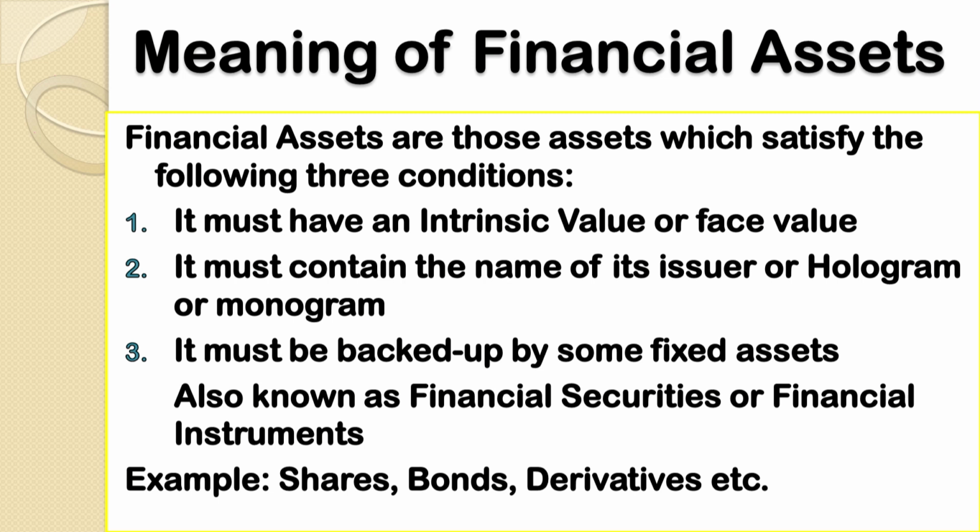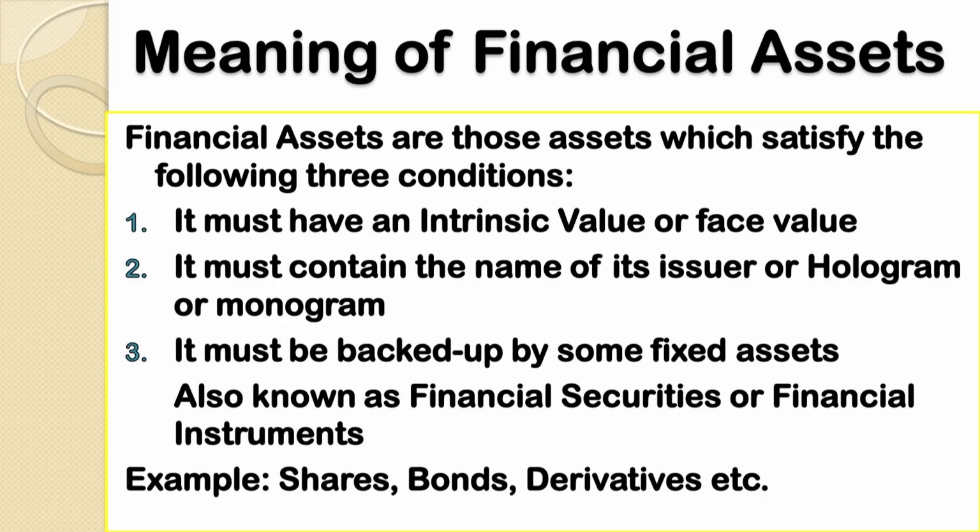Now, let us take the example of the shares. Whether it contains the name of the issuing body or not? Yes, the name of the company is clearly written on the face of those instruments. The bonds, debts or derivatives, all of those financial instruments clearly contain the name of their issuing body. Now, this point can be found in non-financial assets also. For example, suppose you take the example of a pen. Whether a pen contains the name of its company or not? Yes, it might contain the name of its issuing body, but